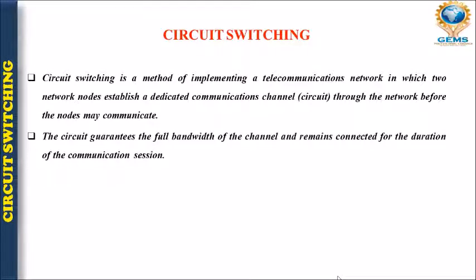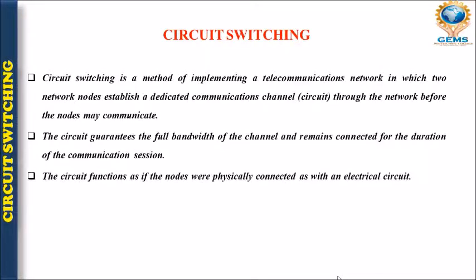Basically this circuit guarantees the bandwidth of the channel and remains connected during the communication session. So what is the importance of establishing this circuit or path? It is helpful to have the idea of the bandwidth of a channel, right?